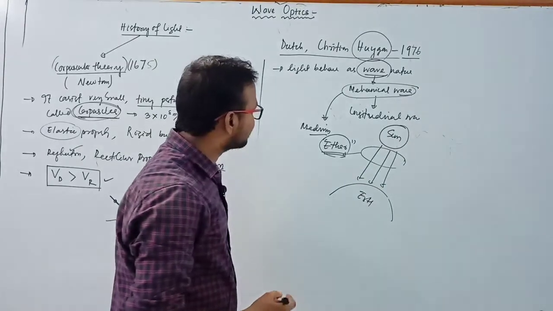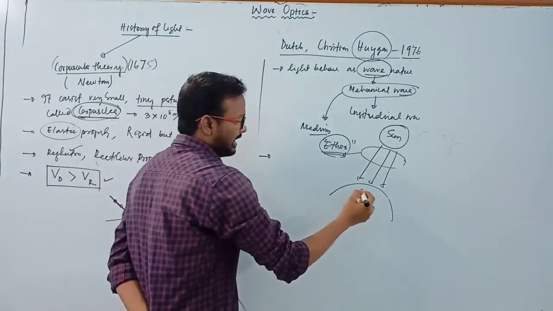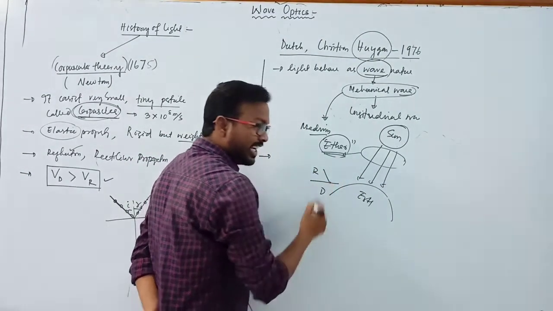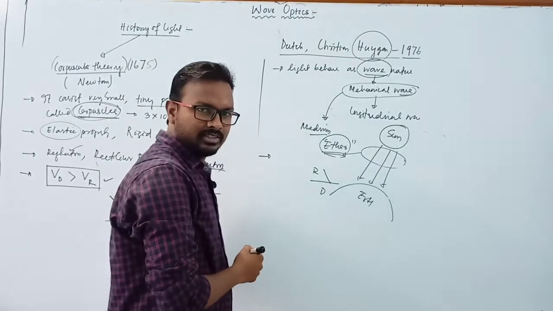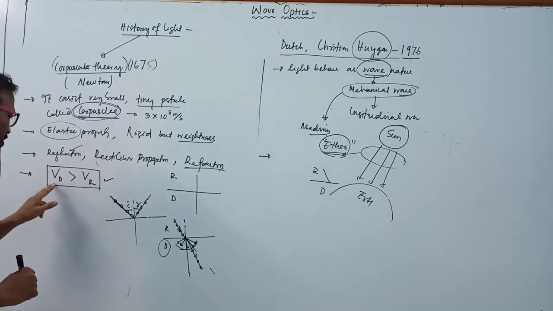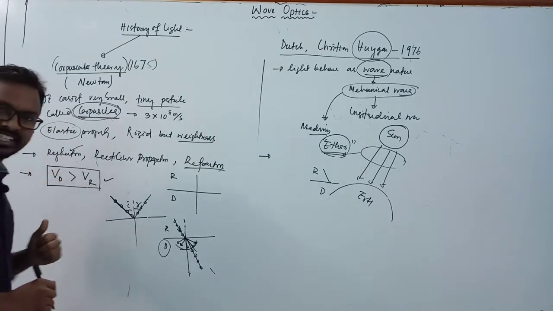Then he also proved that when light travels from a rarer to a denser medium, its speed decreases. While Newton said that when light travels from a rarer to a denser medium, the speed of light increases in the denser medium.